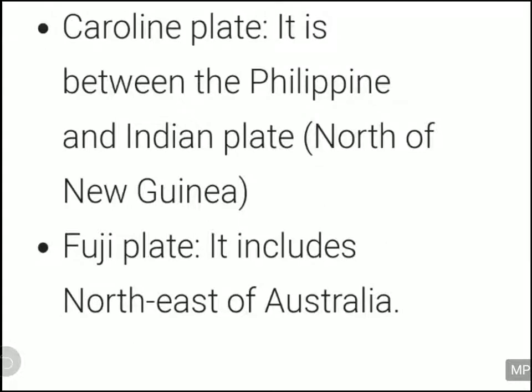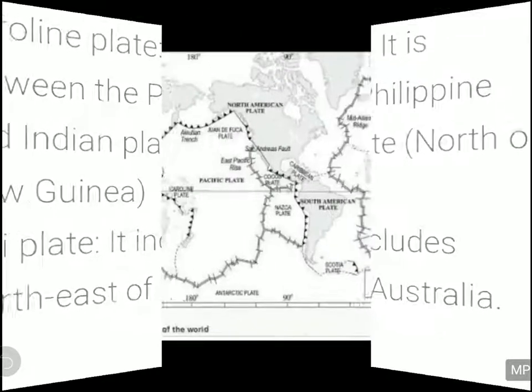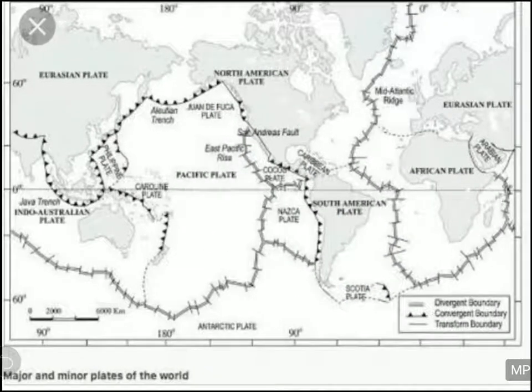So these are some major and minor plates. He said that Earth is actually divided into some major and minor plates, and this is also shown to you in the map form. So I recommend you to read this map, because this map can also come in mapping, and all those major and minor plates are shown in this map. You can look into this map, it's given in your book also.